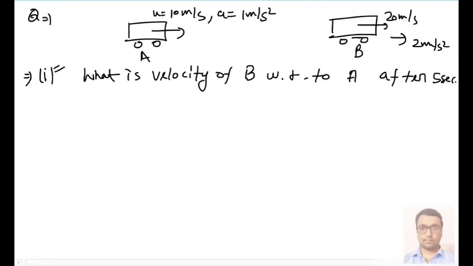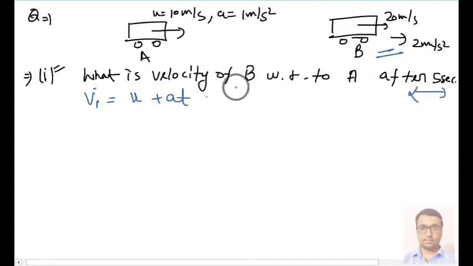Okay, then we know that the velocity of B with respect to A, or velocity of B after 5 seconds, is V equal to U plus at. We know this formula, but we have to take its relative velocity actually. For that I have two methods actually. Now I am telling you the basic one.